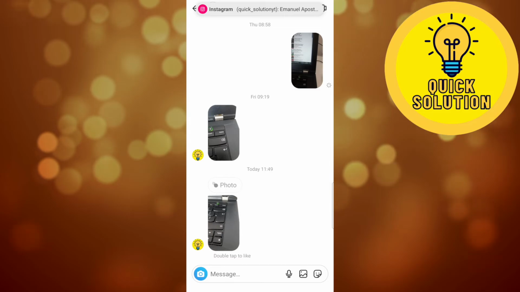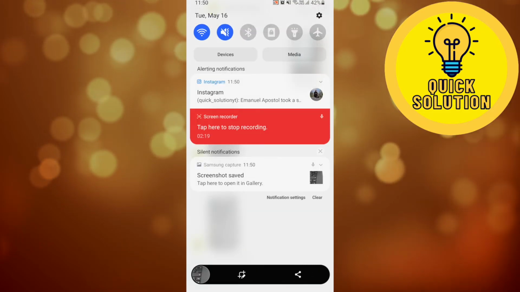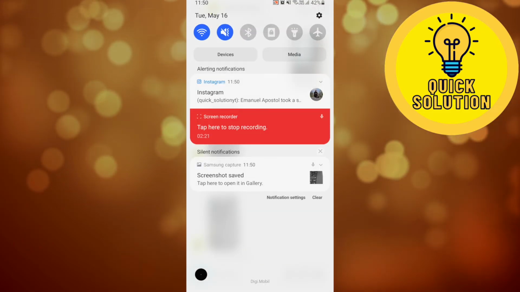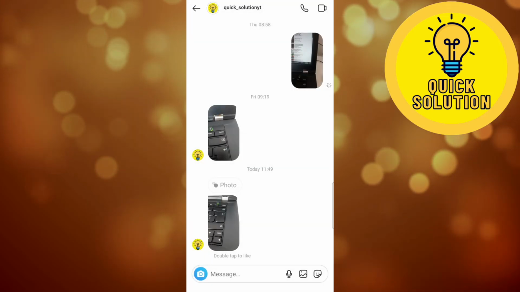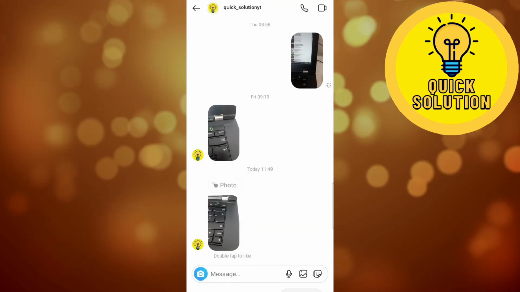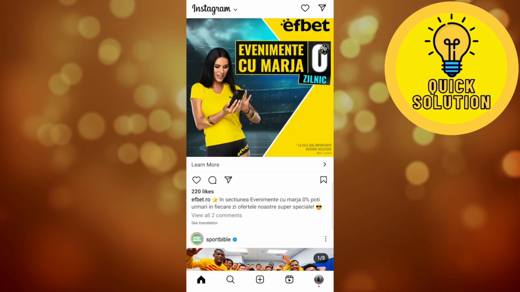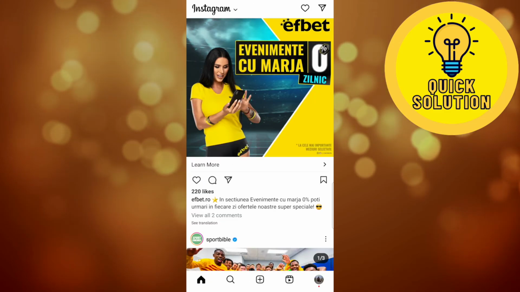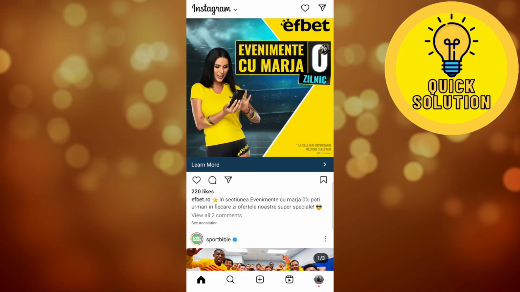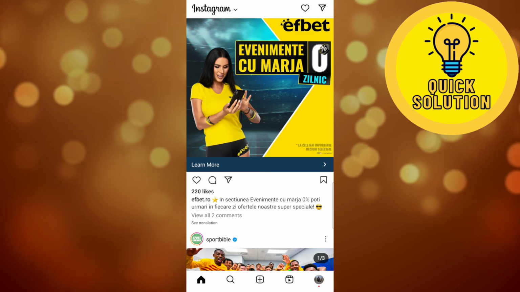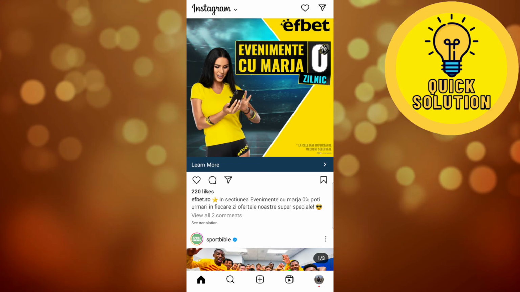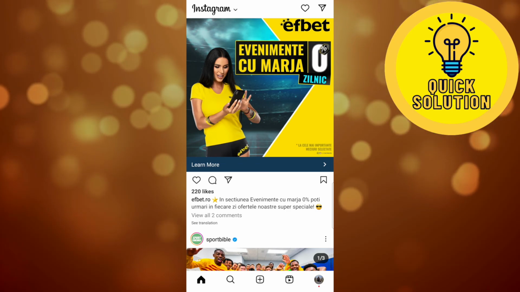Well, as you can see, I already got a notification that someone took a screenshot of the photo that I made. So basically, the thing is that you can see if someone screenshot a photo that you sent through the messages, but you cannot see if someone took a screenshot of your Instagram story.